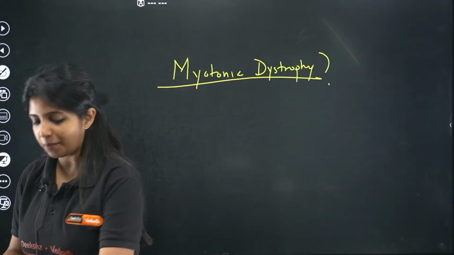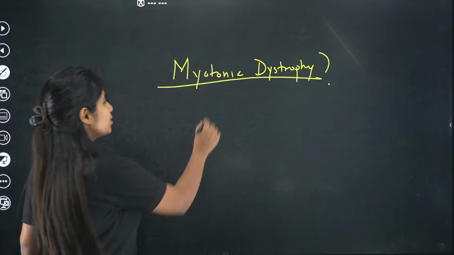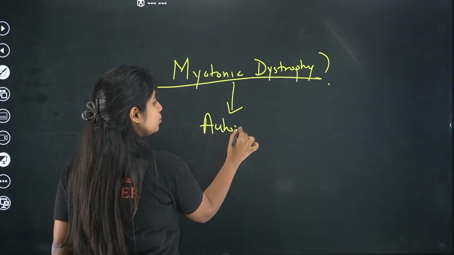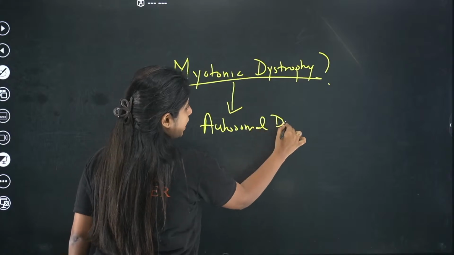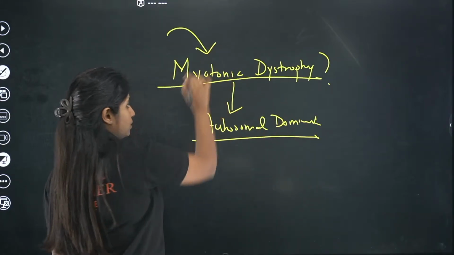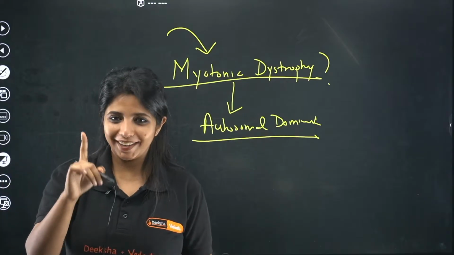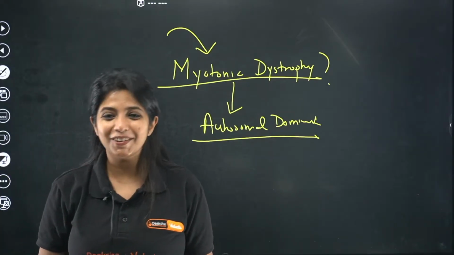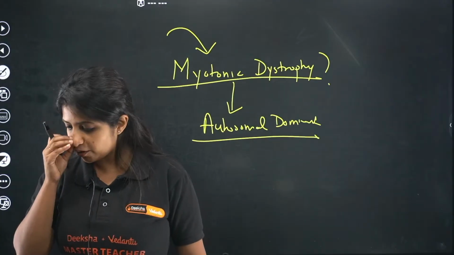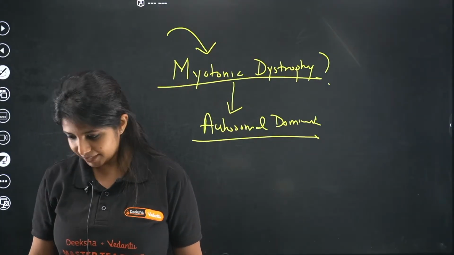Autosomal dominant disorder. Perfect. So there is only one disorder given in your NCERT which is going to be dominant, and that too is an autosomal dominant disorder. For that they have given the pedigree chart, and under the pedigree chart they have mentioned this. So never forget it. It's an autosomal dominant disorder. Cool?